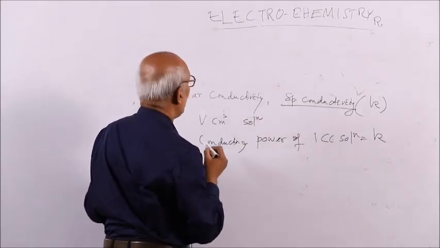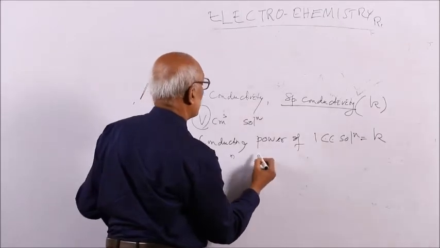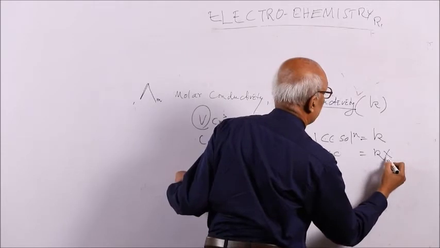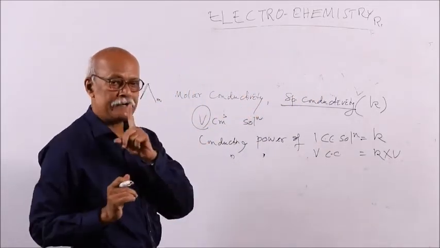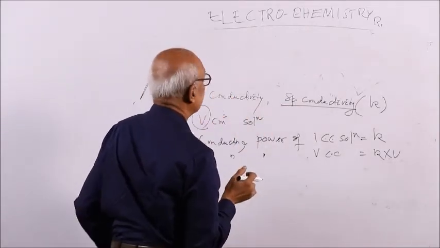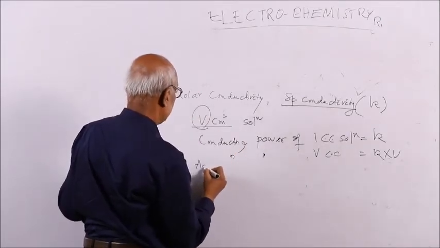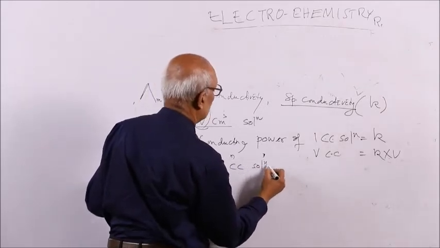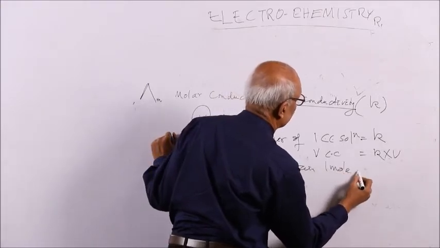But here you are taking how much solution? You are taking V centimeter cube solution. So, the conducting power of V cc solution is equal to kappa into V. But this kappa into V is, by the definition of molar conductivity, what we call molar conductance, because V cc solution contains 1 mole of electrolyte.